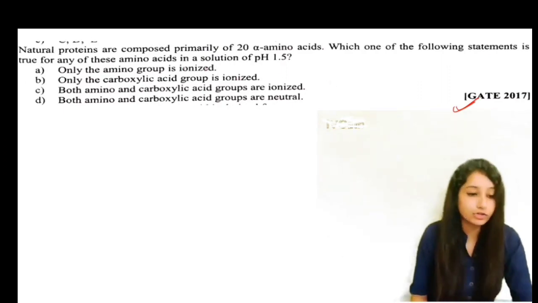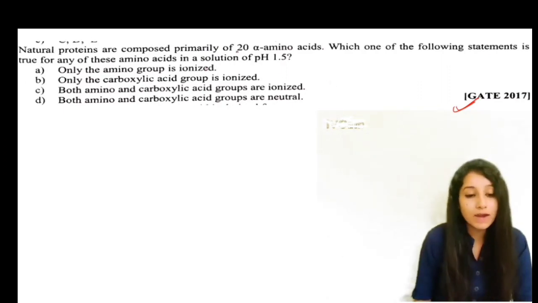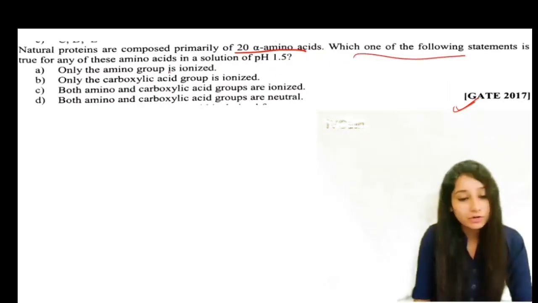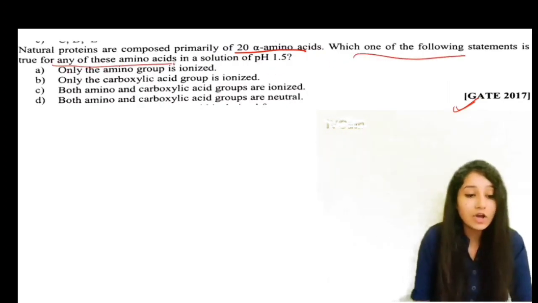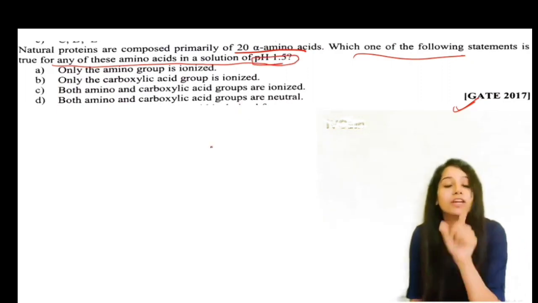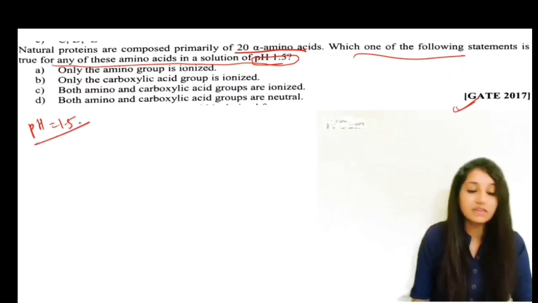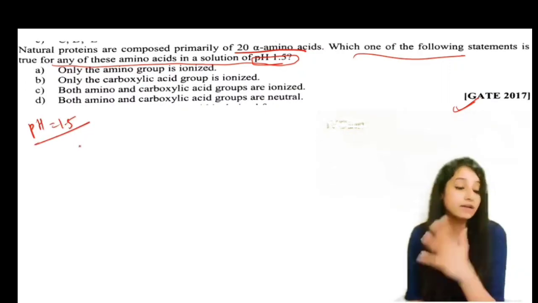So let's see the question. Natural proteins are composed primarily of 20 amino acids. We know that very well. Which of the following statements is true for any of these amino acids in a solution of pH 1.5? So what it is saying is that pH 1.5 is given, and we have to see which of the statements is correct.